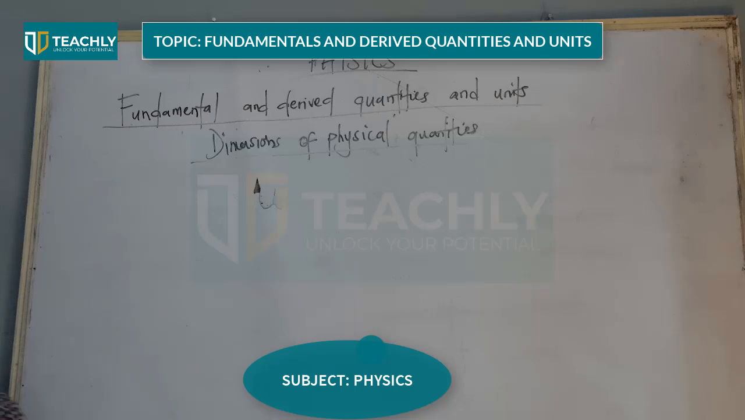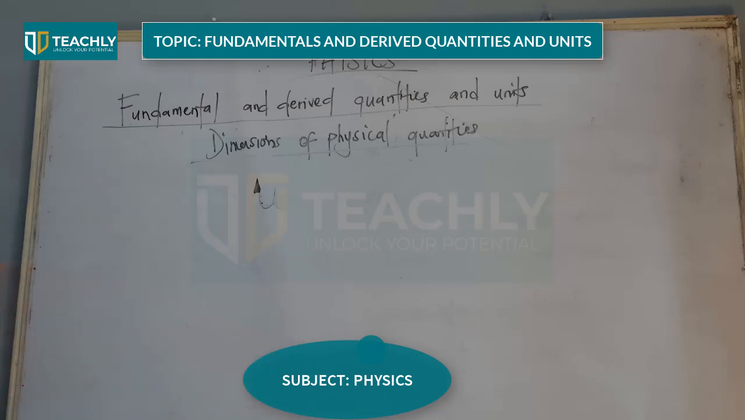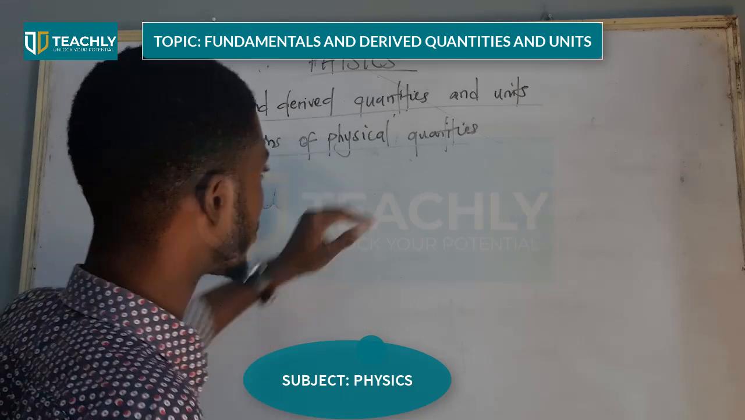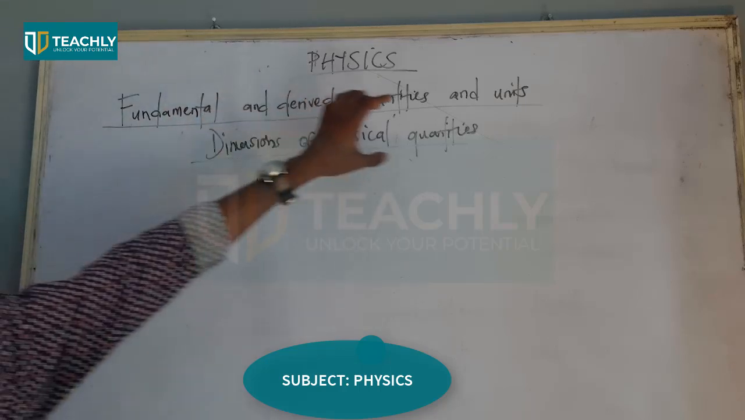Báyìí, nǹkan tá a fẹ́ gbé ẹ̀wọ̀ náà ni dimensions of physical quantities. A ti sọ nípa fundamental quantities, a sọ nípa derived quantities. A tún wo fundamental units, a tún wo derived units also. But for now, a fẹ́ wo dimensions àwọn physical quantities yẹn tí a yẹ̀ wò.